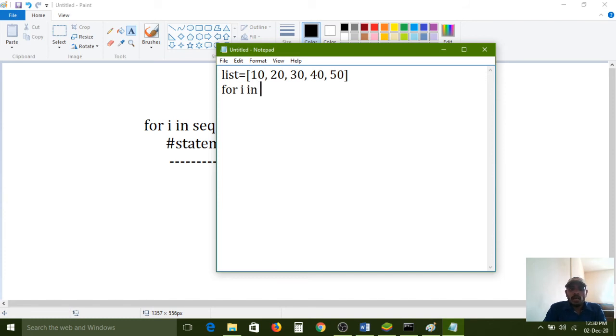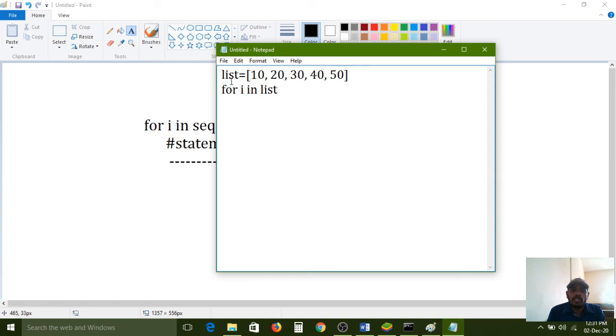So the i variable needs to search in which concept? The i variable is the searching, iterating variable, but in which list is it searching? That list variable contains these many values.